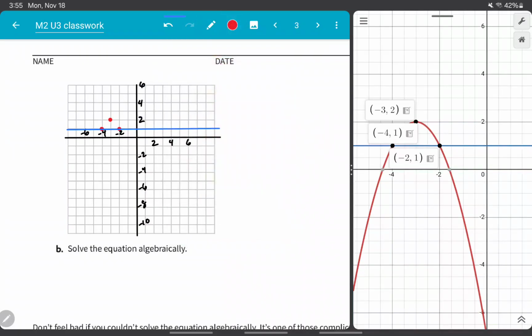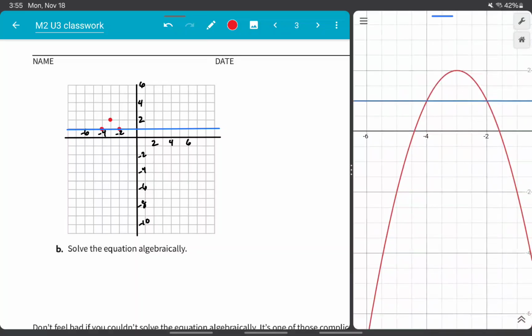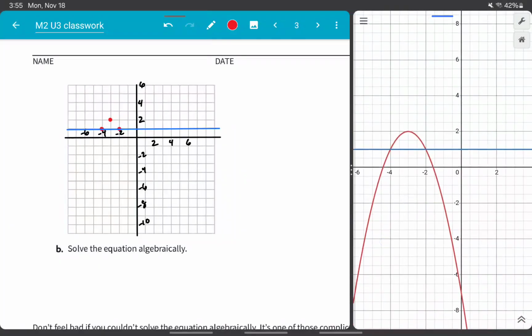Get our points back. It's probably going to be hard to graph these points right here, but we could probably get some integer values. This looks like there's a point here at negative 5, negative 2. Yep, that's a good one. And then there should be another one right here. Should be 1, 1, 2, 3, 1, 2, 3, 4, 5 right there.